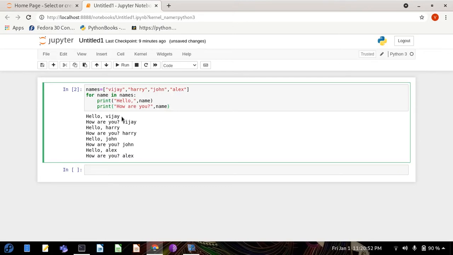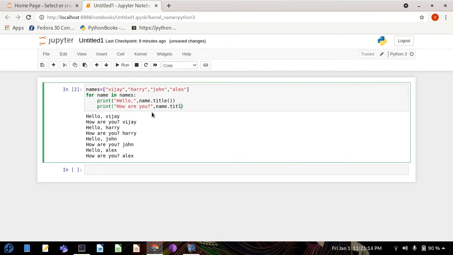Now I want to make the first letter of the name a capital letter. We will use the dot title function. In the previous video you can see the uses of such functions. We can take inbuilt functions that will make your program look very good.